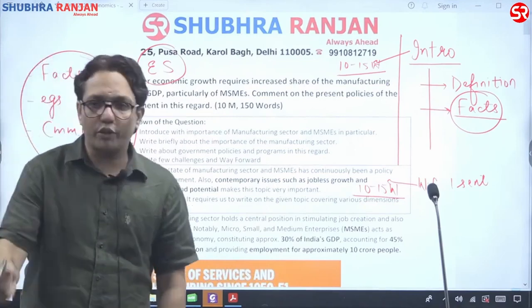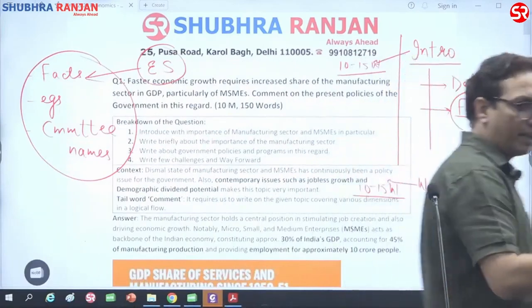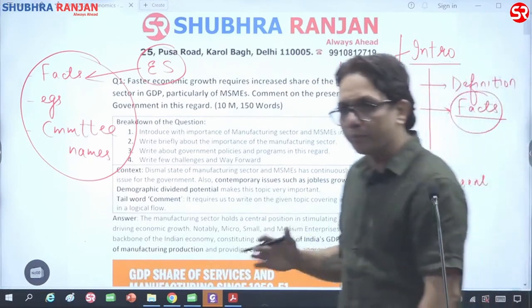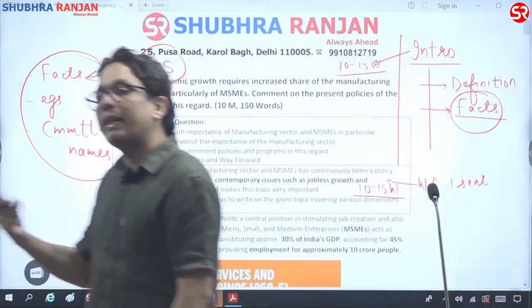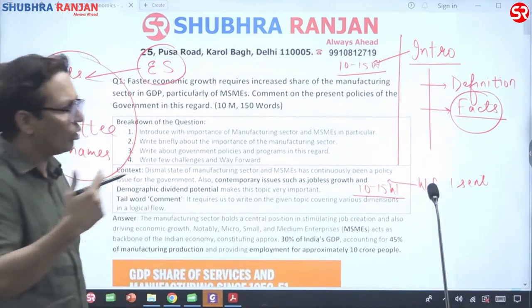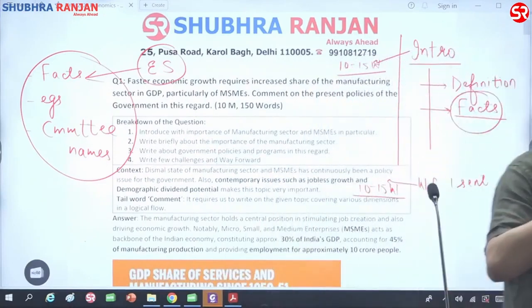That's the importance of economic survey. Earlier, in 2016, 17, 18, 19 even, in those 4 years, we used to get direct questions from economic survey. But at that time, economic survey was of 2 volumes. Volume 2 would be about statistics of the complete Indian economy and volume 1 would be reforms.